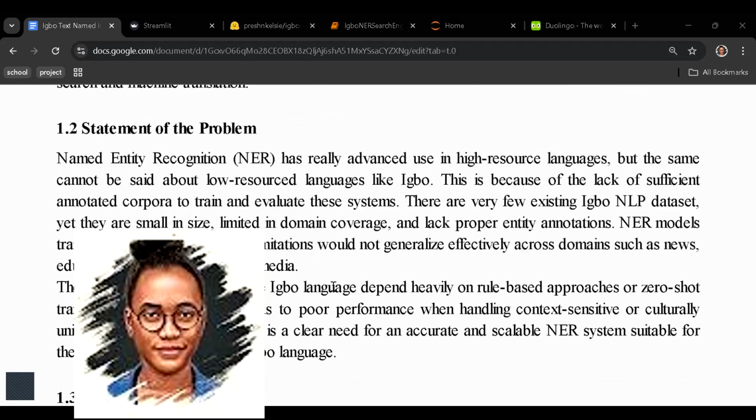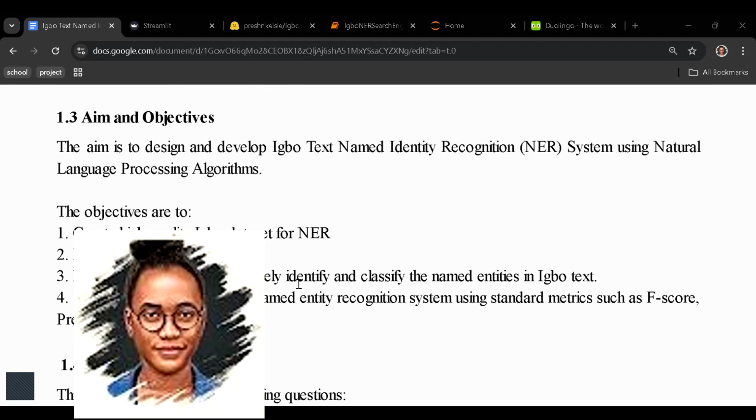So what is the problem in the first place? I've already stated the problem: lack of sufficient data sets and corpora. There are few existing Igbo NLP resources, and they are small in size. Then aims and objectives, what we want to achieve. Make sure that you look at all the aims and objectives that we wrote here. We are actually there at the end of this study.